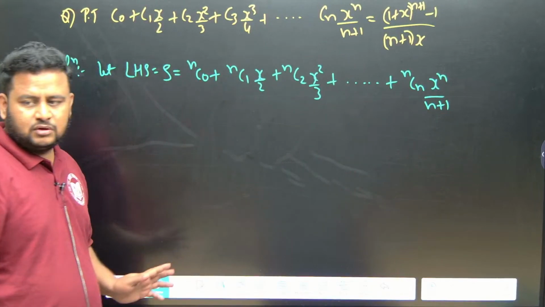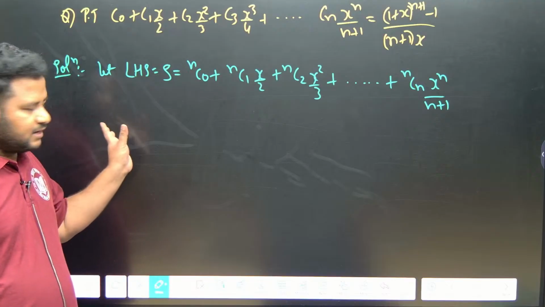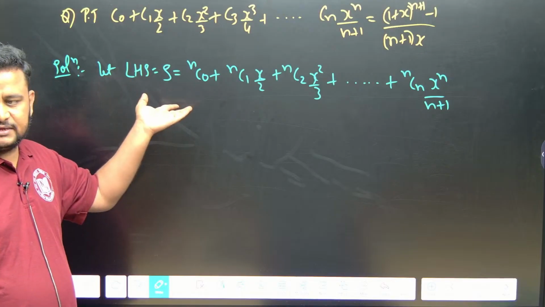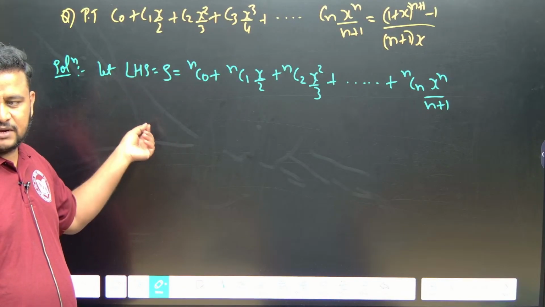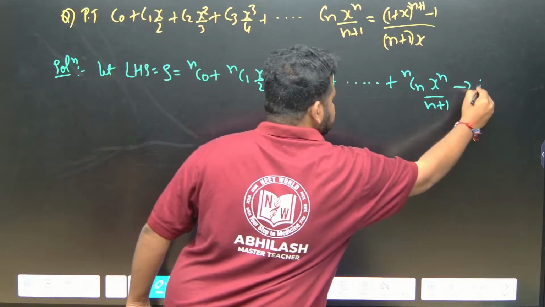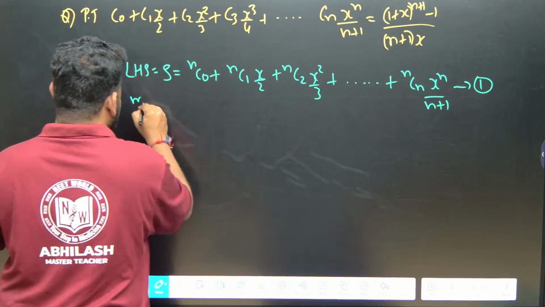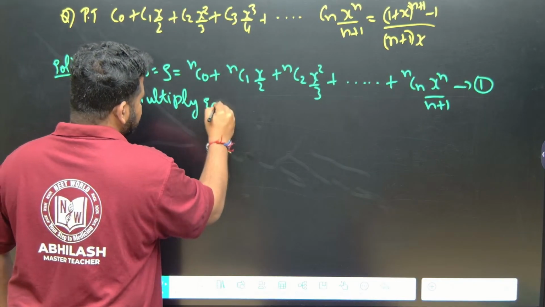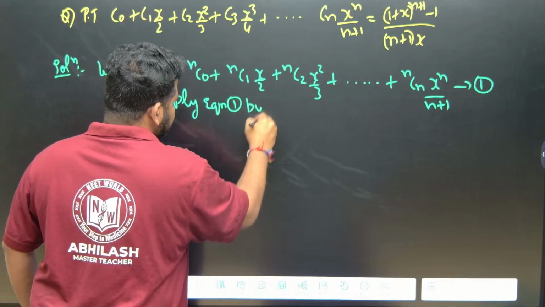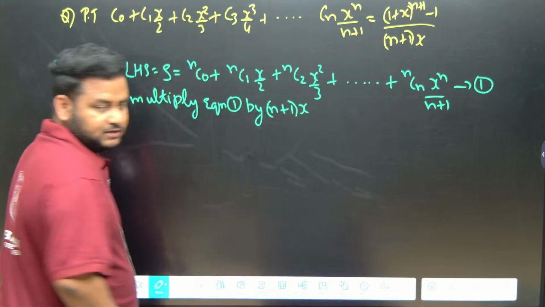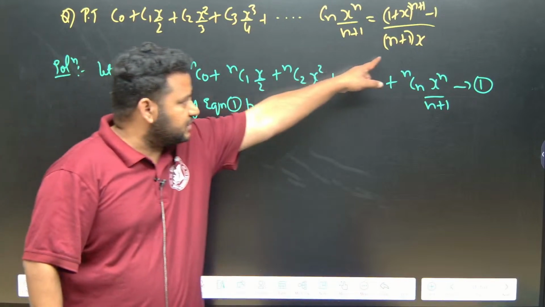Now what we will do, multiply the above equation by n plus 1 into x. Let me write this as equation 1. Stepwise you have to write: multiply equation 1 by n plus 1 into x, because n plus 1 into x should come in the denominator.